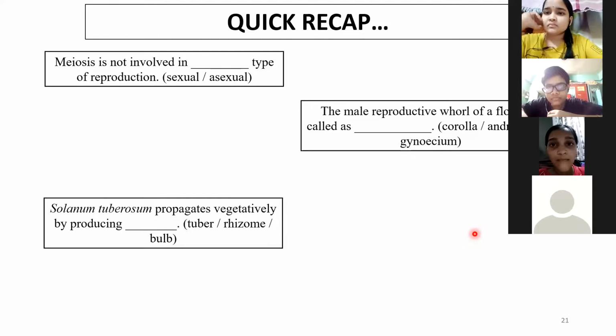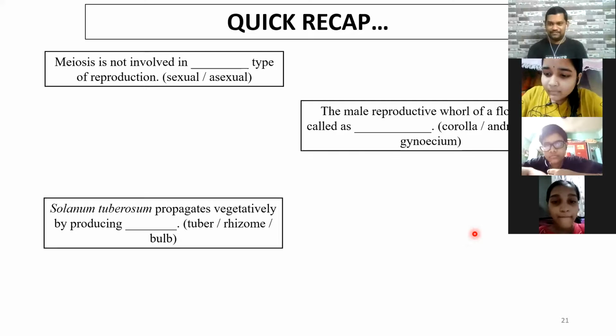See the name of the plant and see the options. Tuber. It is tuber. And Solanum tuberosum is nothing but potato. Okay, the potato plant, इसका नाम है. I have given you those examples. तो potato जो हम लोग खाते हैं वो उसके tubers हैं.